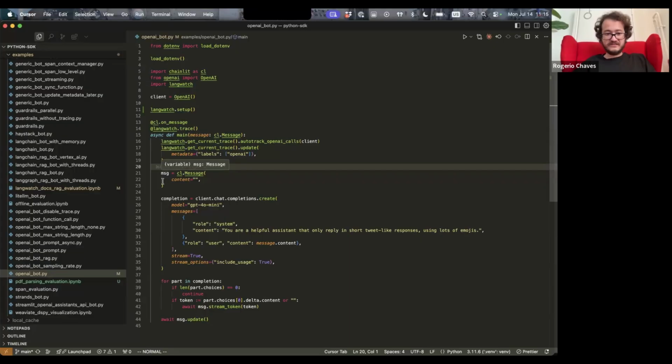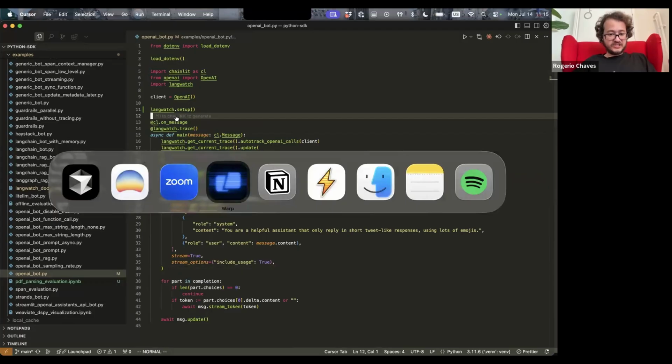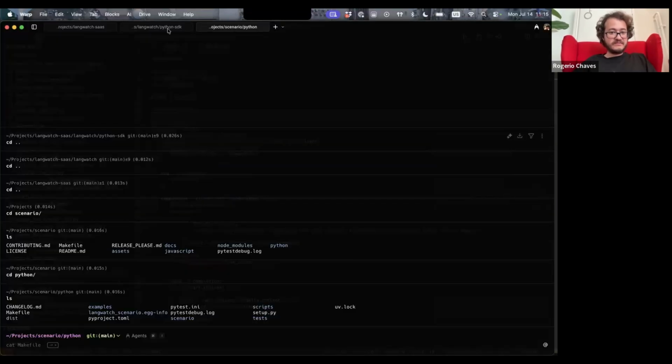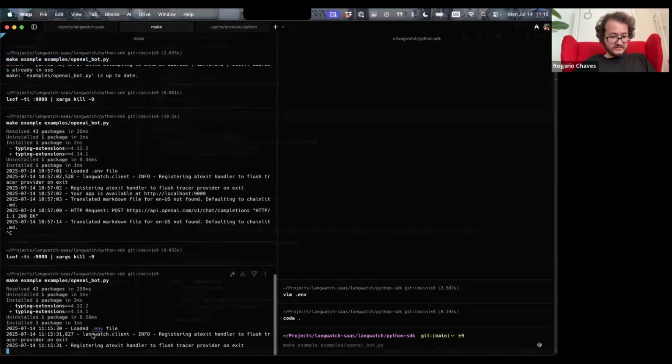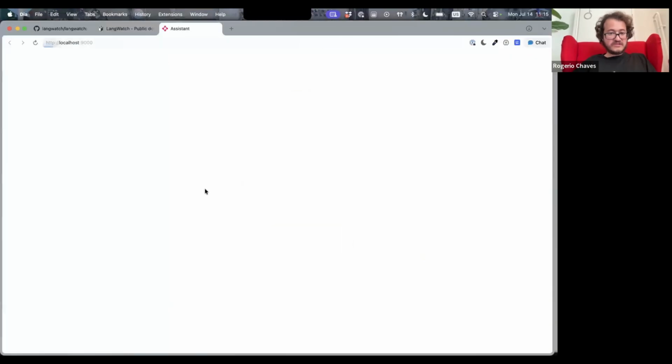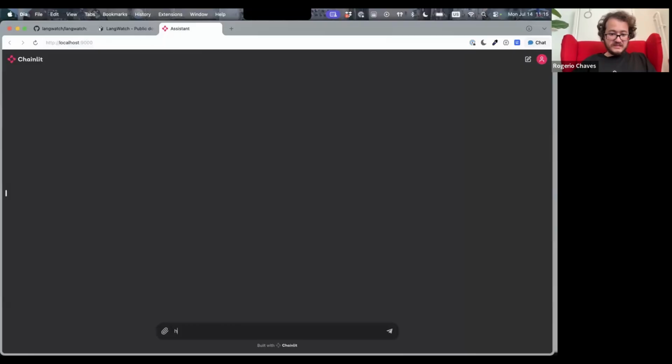So if you're tracking Celery queues, or if you're tracking Google Agent Development Kit, which is OpenTelemetry native, or Mastra, then it just works out of the box as well. But after tagging this, and of course, setting your environment variable API key, let me show you a quick example run. I'm going to start a little chat window here that I'm going to talk to my bot. So, hello.